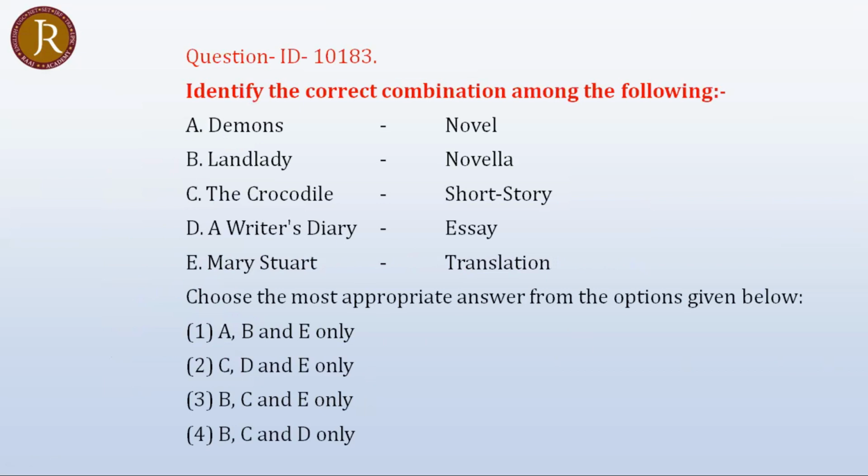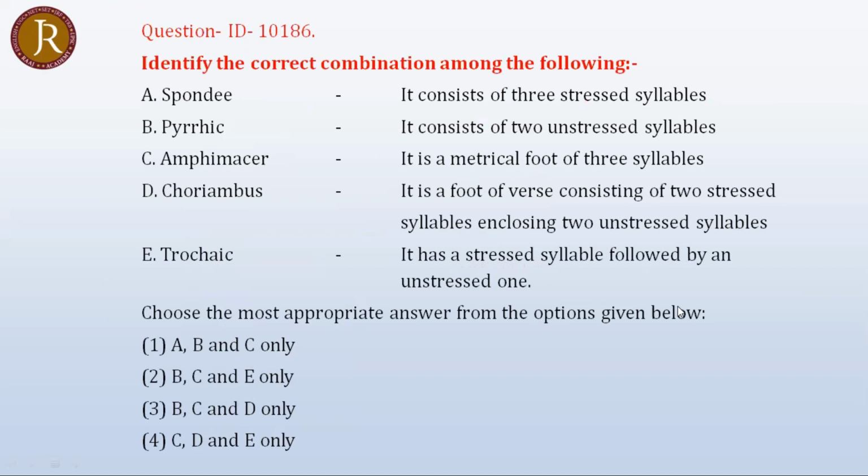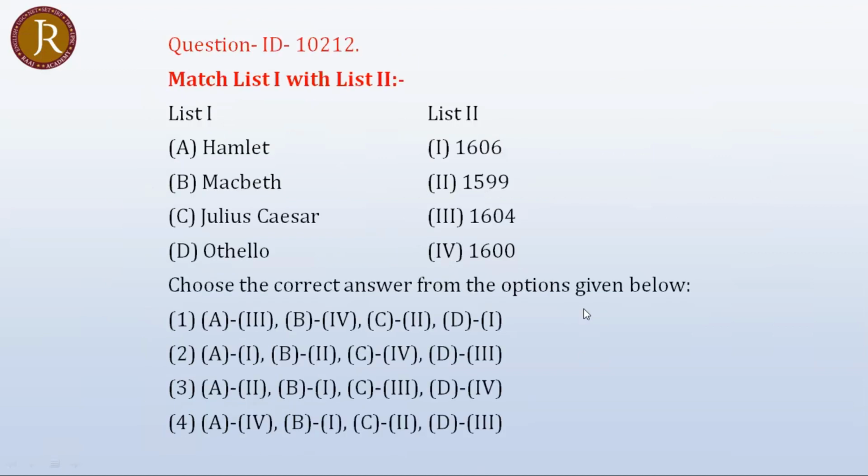Demons, again a match the following. Multiple titles with ambiguous answers, because for Landlady, there are 2 short stories called The Landlady, by Dostoevsky and Roald Dahl. So they called it a novella. Again, wrong. Look at this, again the options are wrong. Actually, the options for this should be B, C, D, E. We don't have any such option. Okay, look at this. Match the following. All the options were completely wrong.